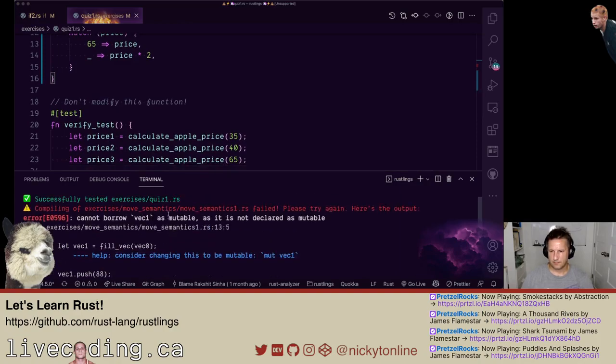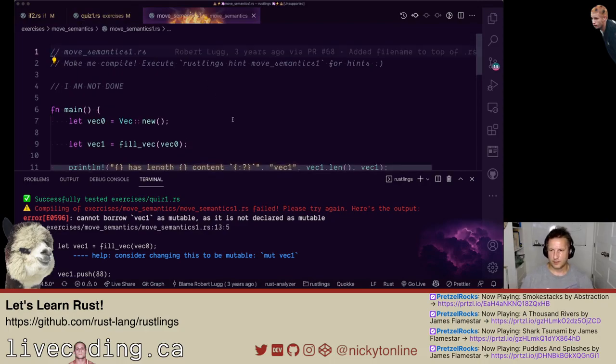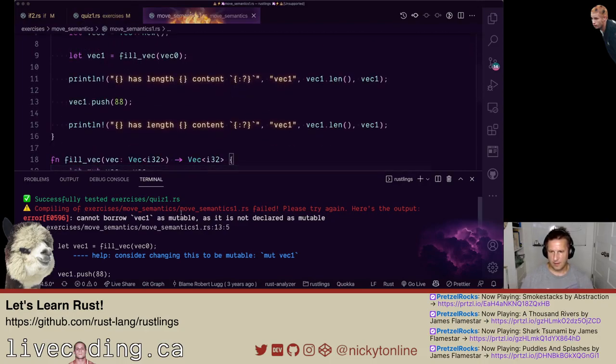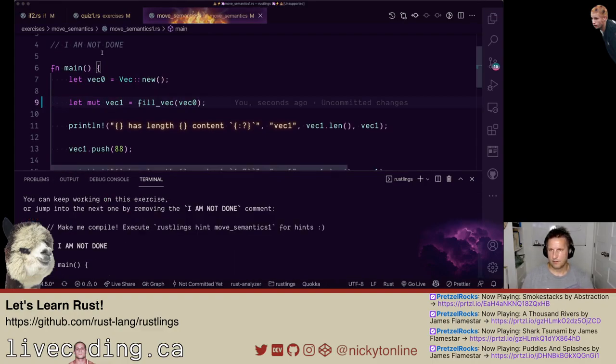Okay, let's look at this one. Move semantics 1. I think we'll finish off with this one. It's saying, cannot borrow vec1 as mutable as it is not declared as mutable. We want to make this mutable. Let's save that. And we're all good.